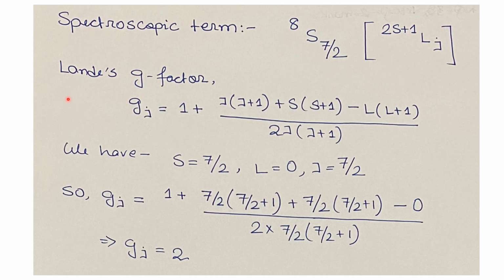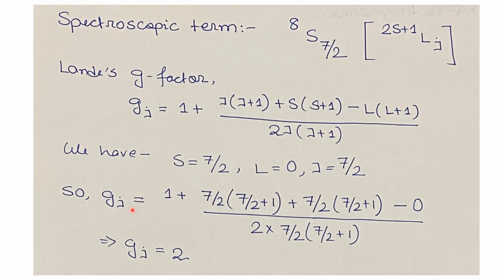Now the Landé factor is defined as g_J equals 1 plus [J(J+1) + S(S+1) − L(L+1)] divided by 2J(J+1). For our system S equals 7/2, L equals 0 and J equals 7/2. So we'll put this S value, L value and J value in this formula of the Landé factor.